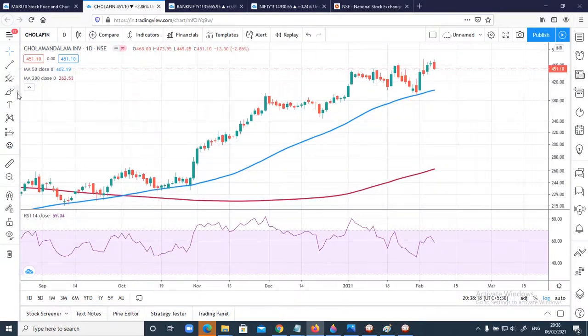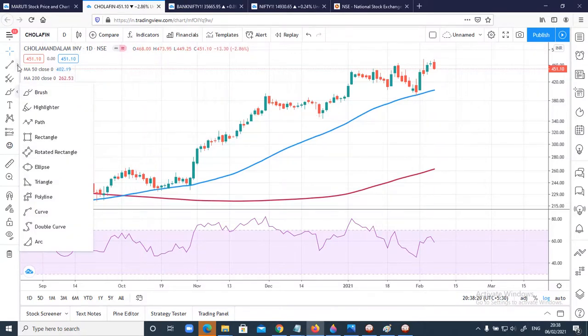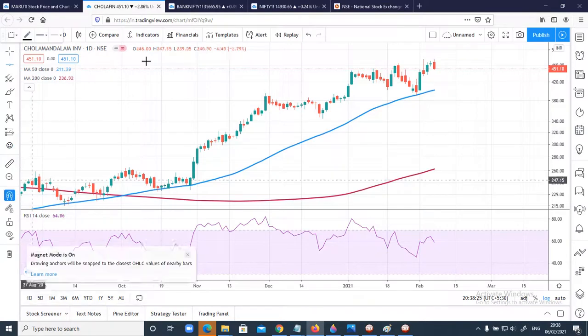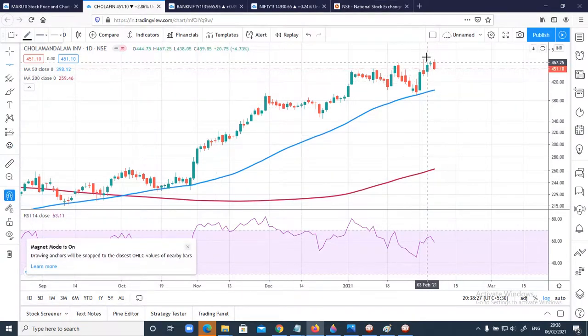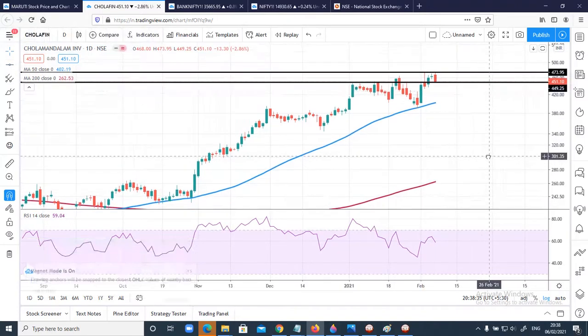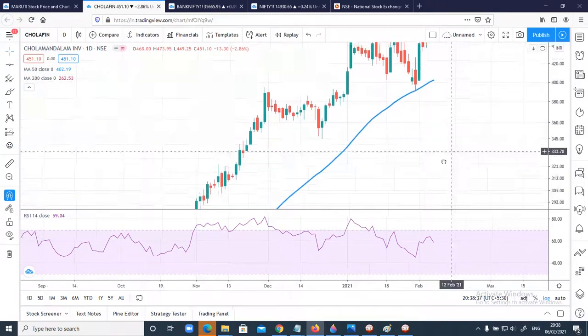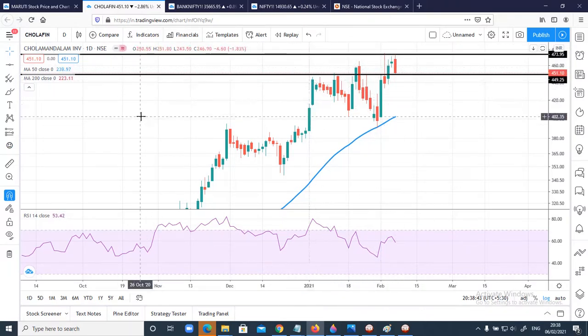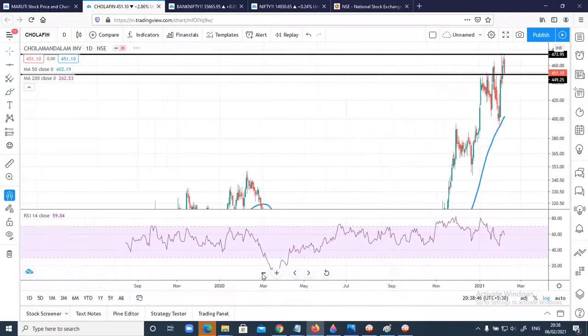The first thing I do whenever I get an engulfing or any candlestick pattern is I mark the range high and range low. I've shown you in the previous video. The link will be shared in the description box. You can go and check it out. So I'm marking here the range high and range low, which is very important. Whenever you get a candlestick or reversal pattern, you can just mark the range high and range low just to understand how the stock has previously behaved whenever it has entered this particular level.